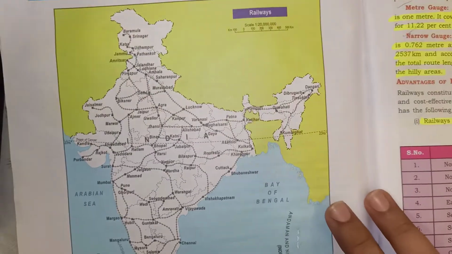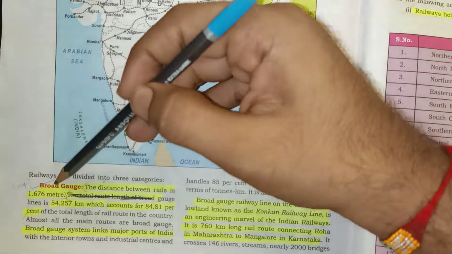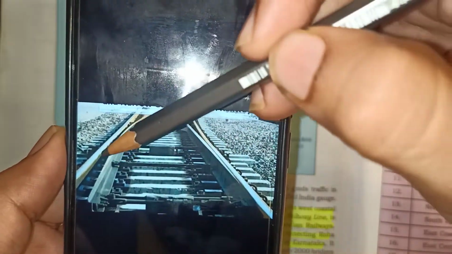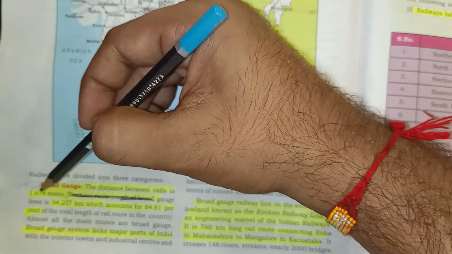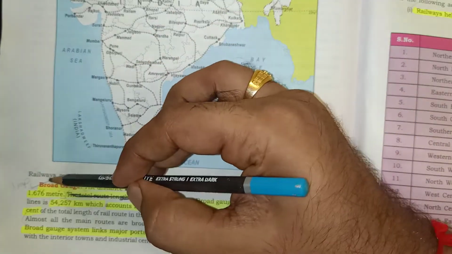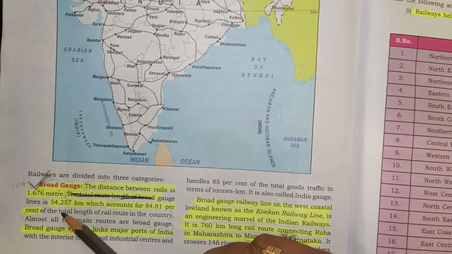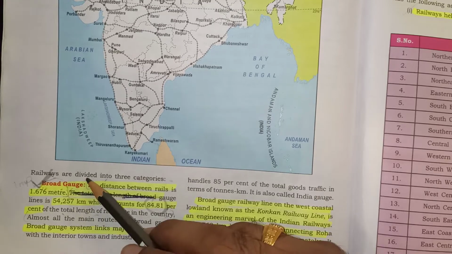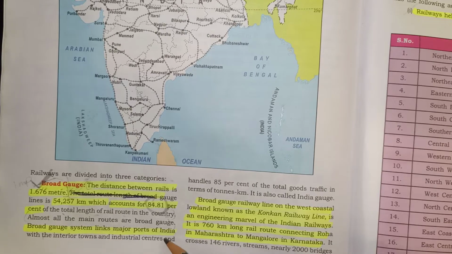Next concept is the gauge. What is basically a gauge? The distance between the rails is known as a gauge. So there are 3 types of gauge. This is the broad gauge, which is 1.676 meter. Basically, the main railway lines in the country run on the broad gauge. Around 85% of the total length of the rail route in the country is broad gauge, on which all the railways run. The broad gauge system links all the major ports of India.